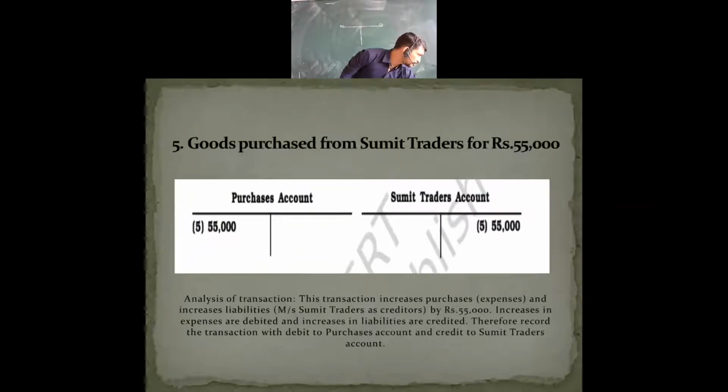Now in the fifth one, increase in expenses. Purchasing means what you are going to do here? Expenses are increasing, so that will be debited. And what have you purchased here? You have purchased the goods. Now there is an increase in assets. When the goods are purchased, there is an increase in assets. So when there is an increase in asset, where are you going to record it? On the debit side.